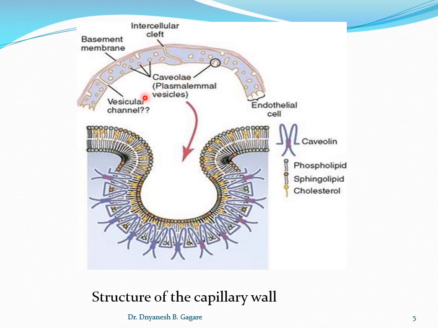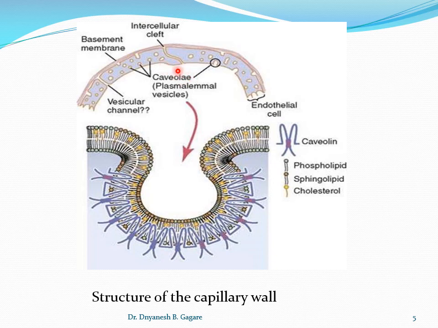Even in the kidney, if you see in between the glomerular capillary membrane, there are small oval windows. These windows are called fenestrae. So you studied in the kidney, the fenestrae is there.